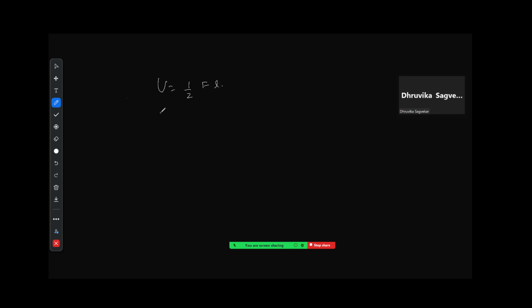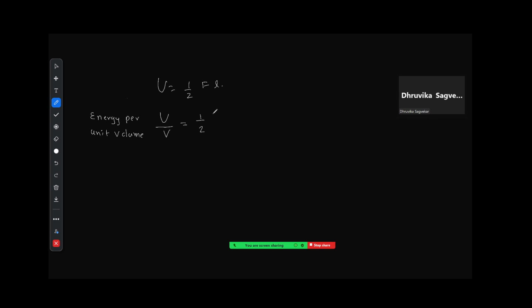Now you divide this energy by volume, so you will get energy per unit volume, and that will be equal to what?